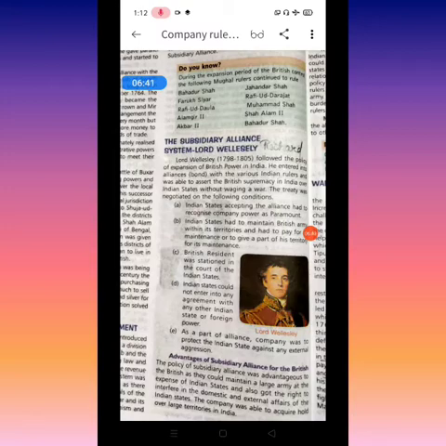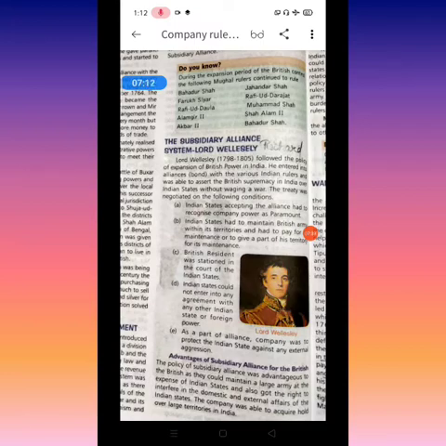And if any of the Nawabs refuses, saying we are not ready to pay you money, there is no chance to refuse their choice. They have to listen and follow whatever the terms and conditions of the East India Company are. There is no other option. So what are the advantages of the subsidiary alliance for the British? They are getting money, and their army is going to be strong.